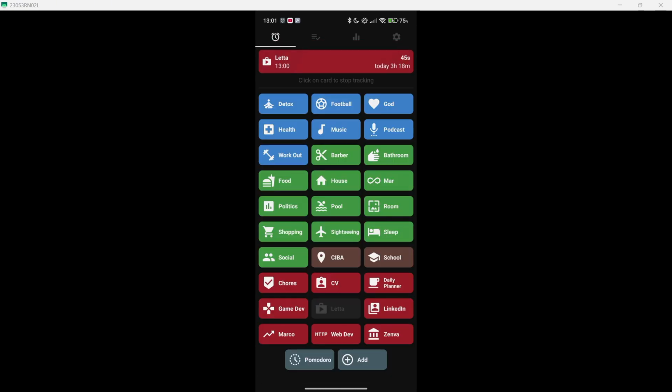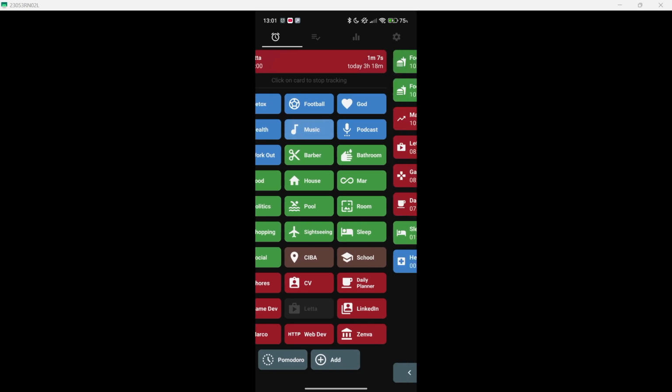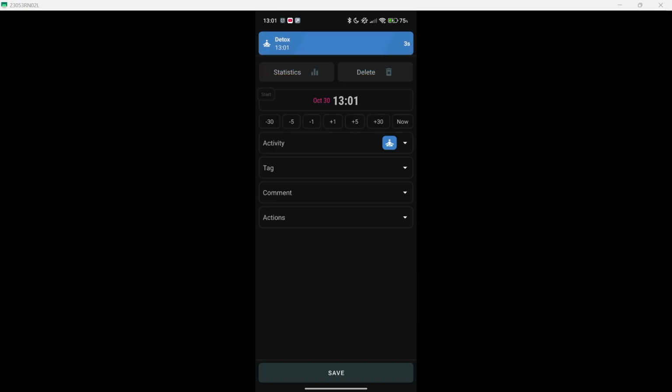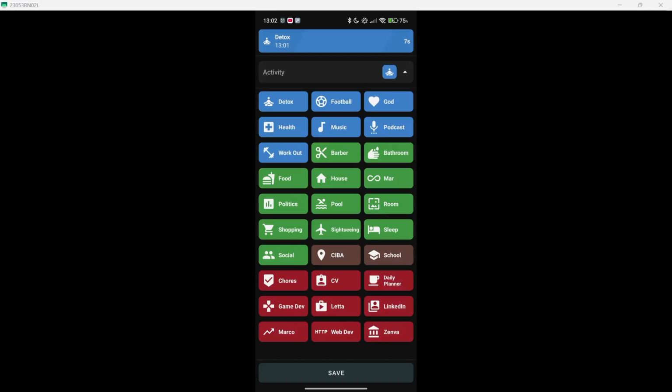So there you go. In this first tab you have all your different activities that you may do in your daily life or weekly or even monthly, but I've got literally everything that I do here. So this is running 24 hours in the background and counting the time. You may also see that all of them are color coded. I call the ones in blue, the ones on the top, basically health, because they are mostly related to physical health or mental health in general.